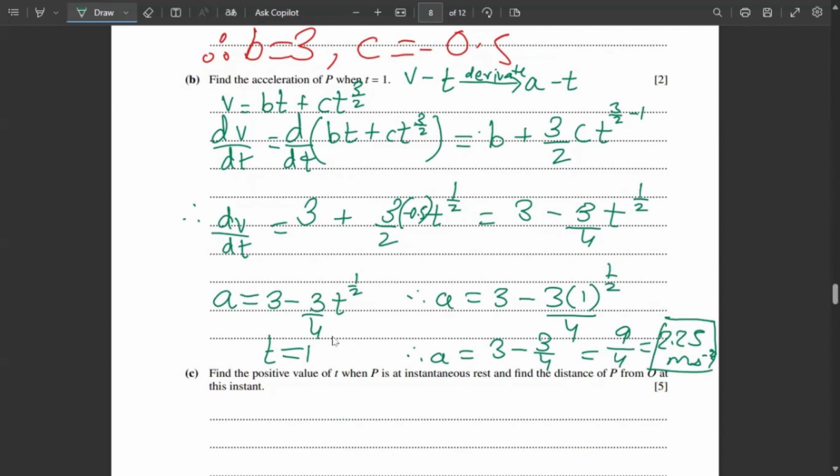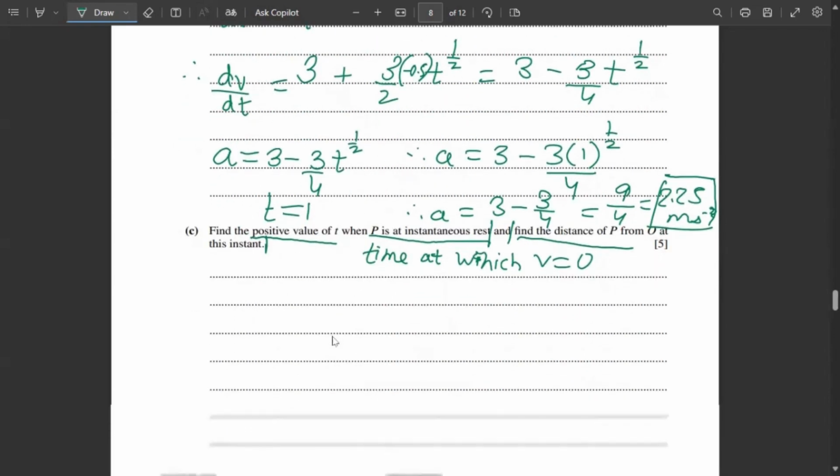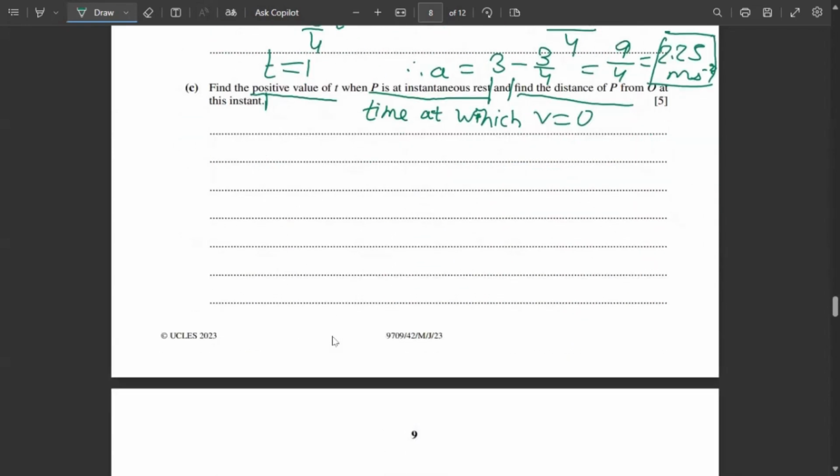Now, going to the next question. Find the positive value of t when P is at instantaneous rest. Positive value of t when P is at instantaneous rest. That means the time at which velocity is 0. And that is not the end of the question here. The second part is to find the distance of P from O at this instant. So let us first understand the first part of the question.